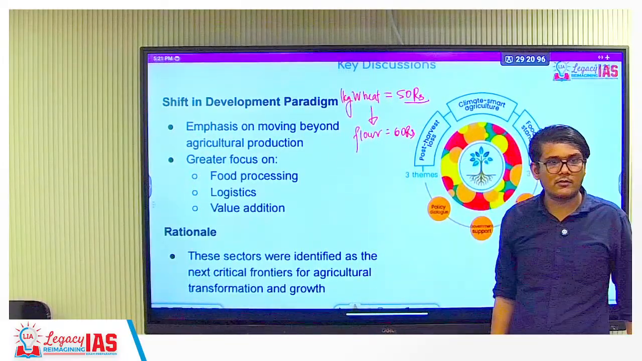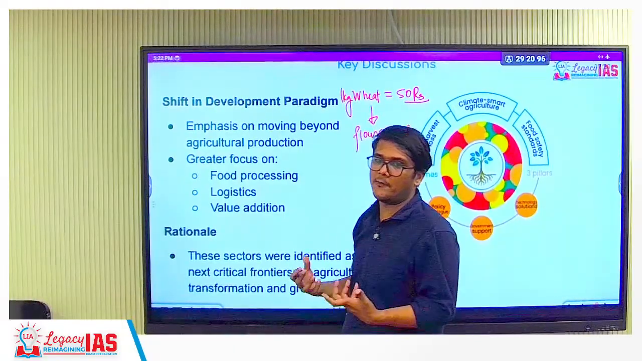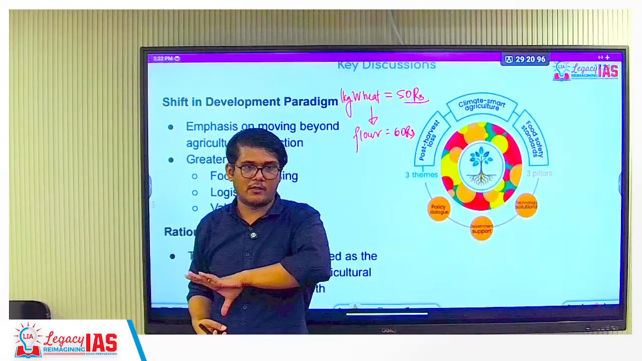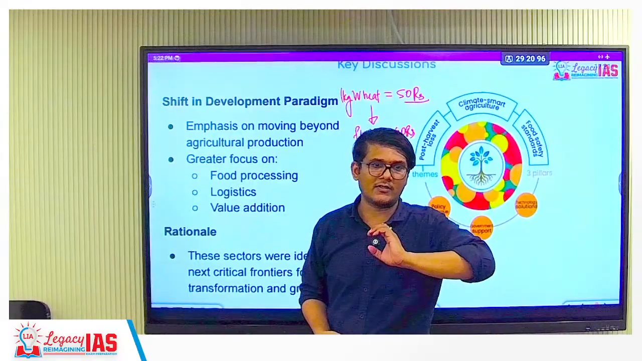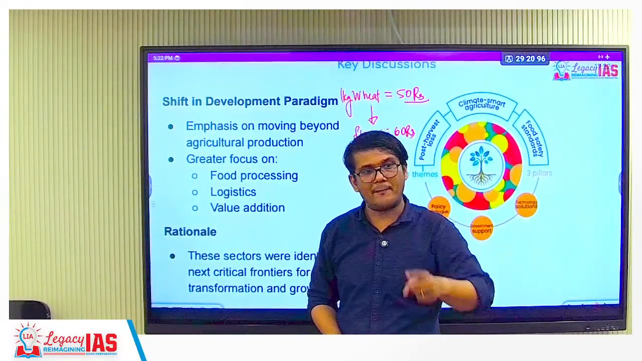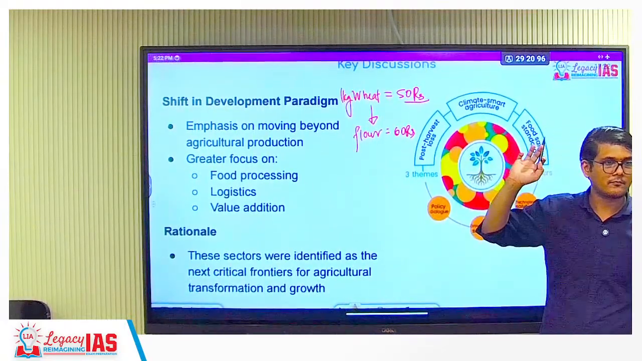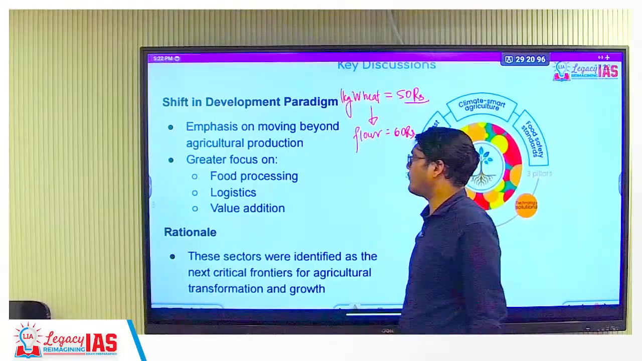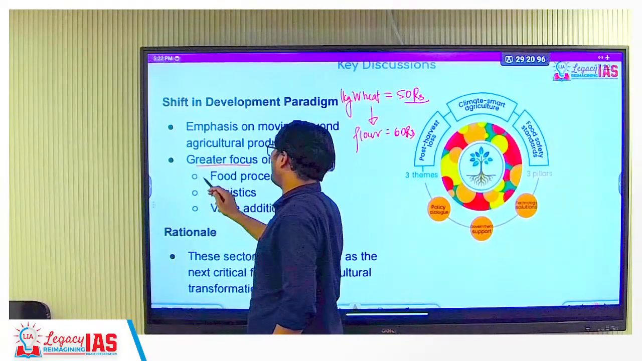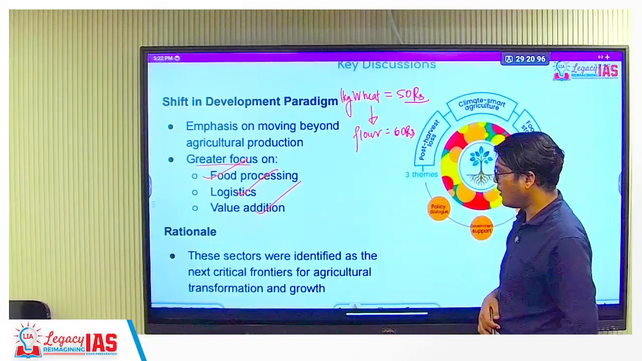GDP increases. Convert it into bread. So processing basically helps to add value to the GDP. More efficiency in the system, GDP increases, per capita income increases, processing is happening, employment will increase. It is all positive over here. Okay? So that is why the idea, greater focus on food processing, logistics, value addition, which I have already told.